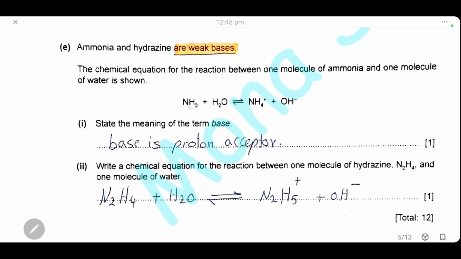As we can see here from the reaction, ammonia can accept 1 proton from water. So now ammonia becomes NH4+, the ammonium ion, with 1 positive charge. And water is converted into hydroxide ion with a negative charge. So ammonia is a weak base. It accepts a proton from water.